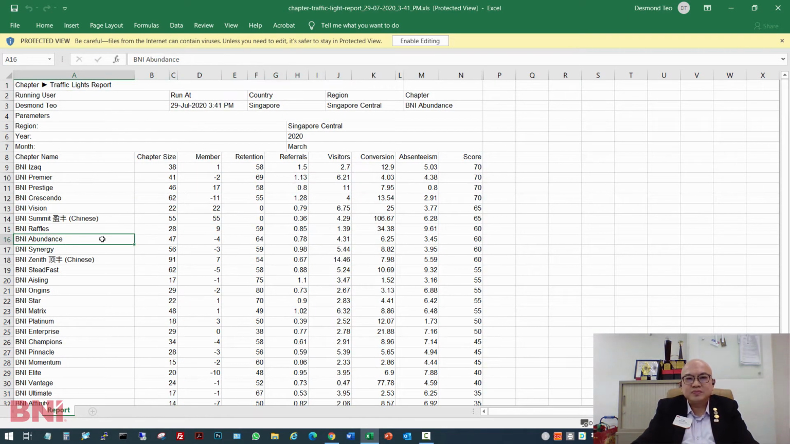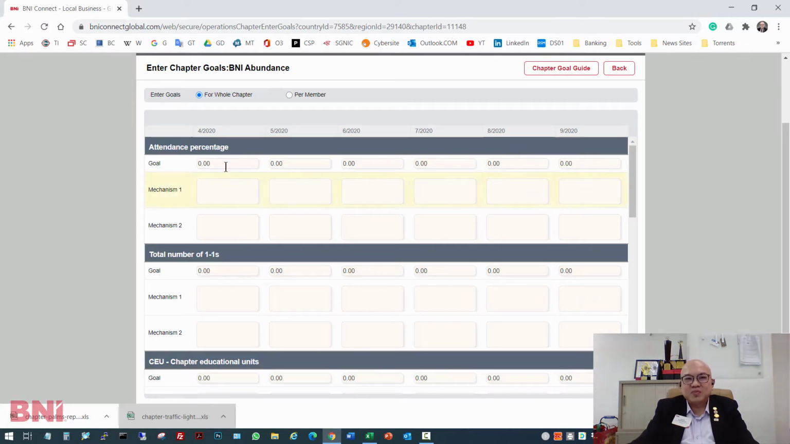for Abundance, they have 3.45. That is to say their absenteeism is less than 10%. Actually, absenteeism of less than 10% is not too bad. But for a goal, maybe the percentage that you want members to be present should be around 95%. Okay, 95% of the members to be present. Now you can go on and plan the goal that you want the chapter to achieve.